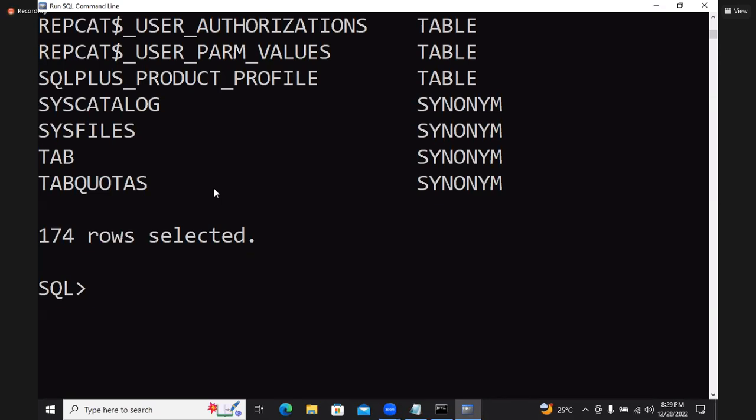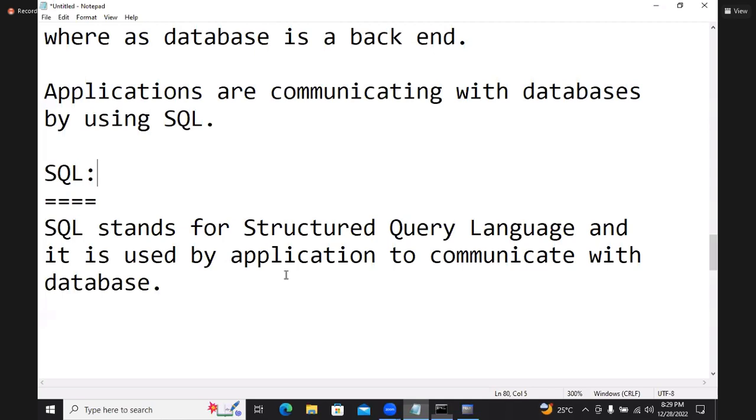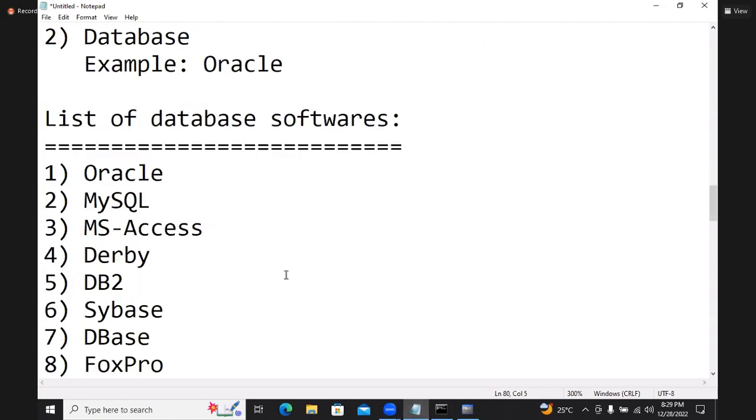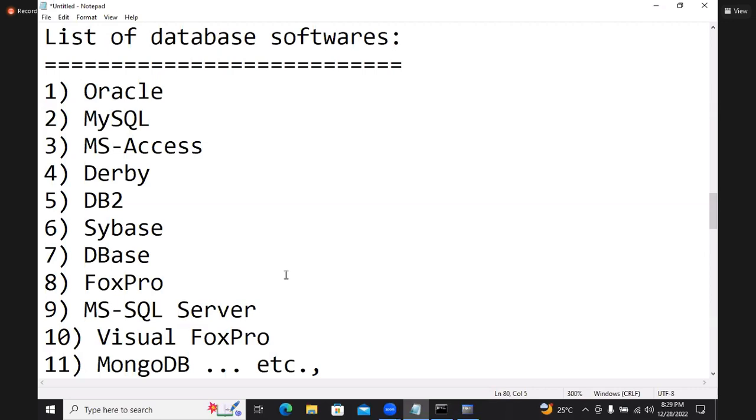Now I'll ask a question. Give me the answer. Oracle is a database or language? Oracle is a database. It can understand SQL. MySQL is a database or language? Database. MySQL also can understand SQL. Don't get confused. MySQL is a database, but it can understand SQL. So these all databases can understand SQL.